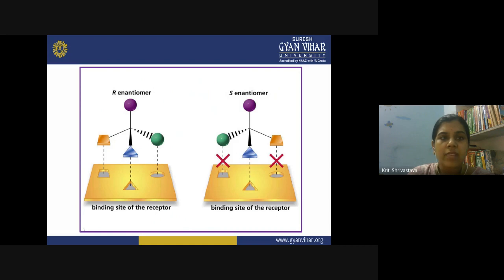So what has changed here? Only the 3D orientation of this particular group, due to which the molecule was showing biological activity. Now it has lost its biological activity, and such a molecule cannot be used as a drug. So this establishes the significance of stereochemistry, why it is so important, and why you have to look into this concept.